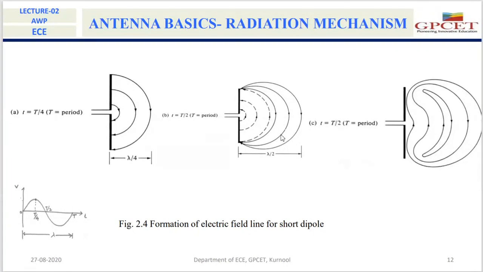That means after time T, it will be available at a radial distance of lambda from the antenna. Like that, the electromagnetic fields detach from the antenna. For the negative half cycle, the same thing will happen, but the direction of the field lines will be reversed. Okay, I think it is clear.